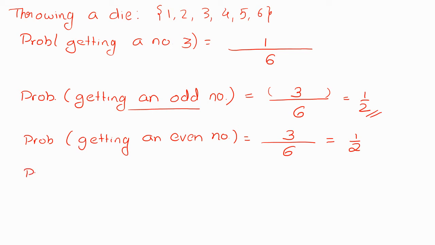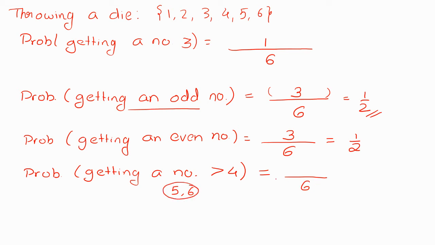Okay, now next is about the probability of getting a number greater than 4, strictly greater than 4. Now, how many numbers are there greater than 4? Greater than 4 are 5 and 6. That is, again, total number of outcomes will be 6 as it is. Now only the favorable outcomes are this 5 and 6. How many are they? 2. So that is 2 upon 6, that is 1 by 3.